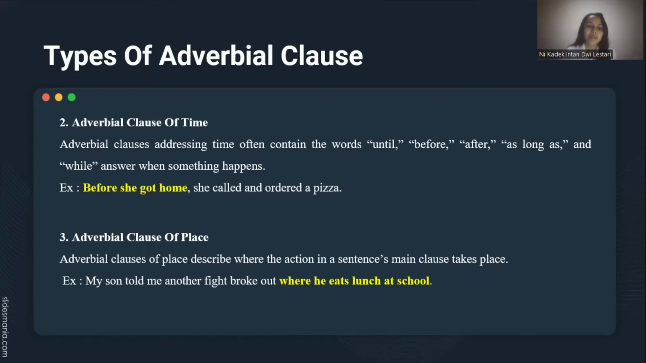Number 3, adverbial clause of place. Adverbial clauses of place describe where the action in a sentence's main clause takes place. For example, my son told me another fight broke out where he eats lunch at school.